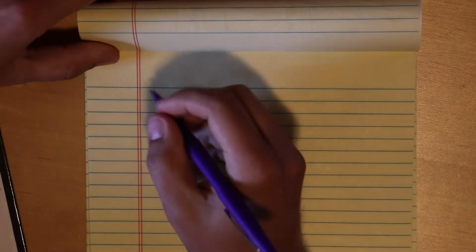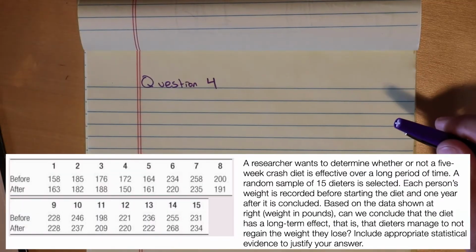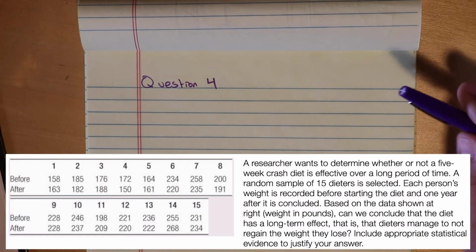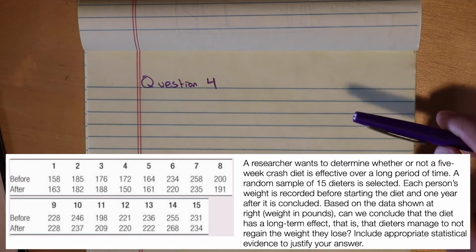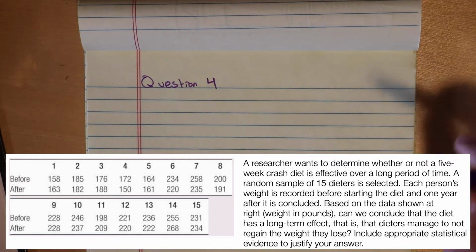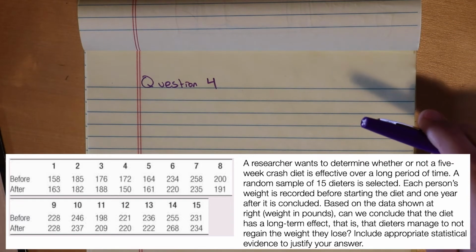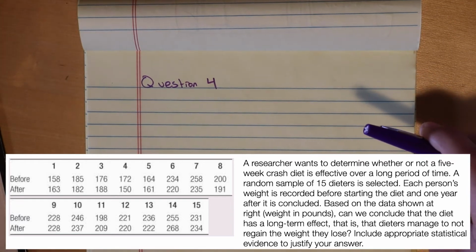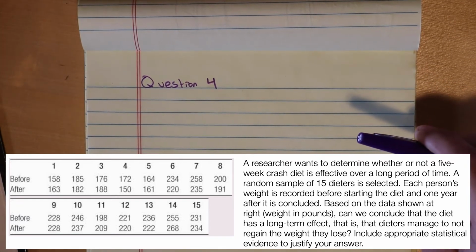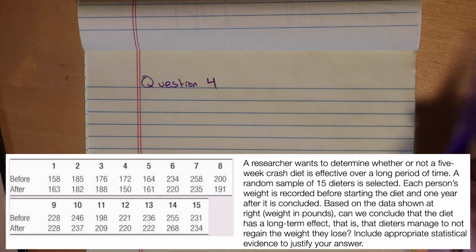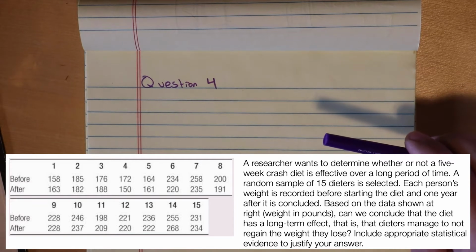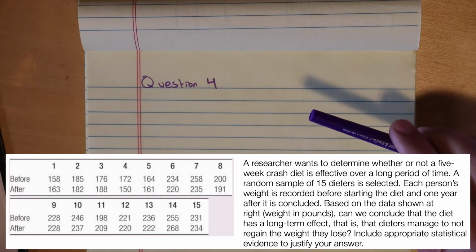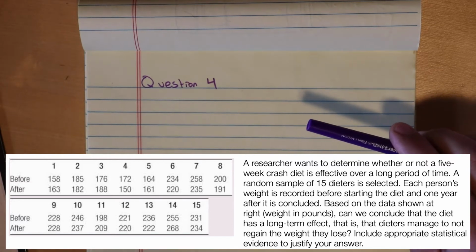Okay, so question 4. A researcher wants to determine whether or not a 5-week crash diet is effective over a long period of time. A random sample of 15 dieters is selected. Each person's weight is recorded before starting the diet and 1 year after it is concluded. Based on the data shown, weight in pounds, can we conclude that the diet has a long-term effect, that is, dieters manage to not regain the weight they lose? Include appropriate statistical evidence to justify your answer.